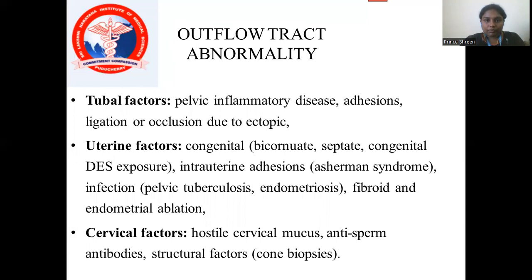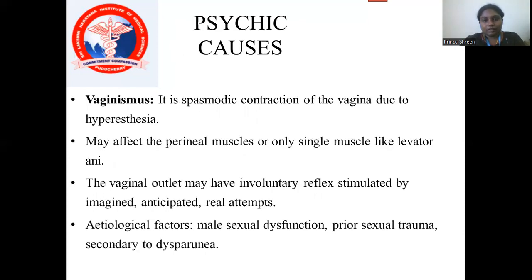What are the outflow tract abnormalities? First is tubal factors, that is pelvic inflammatory disease, adhesions, ligation, and ovulation due to ectopic pregnancy. Next is uterine factors: congenital, that is bicornuate, septate and congenital DES exposure, and in intrauterine there will be Asherman syndrome. Infections like pelvic tuberculosis, and endometriosis, fibroid and endometrial ablation will be seen. In cervical factors there will be hostile cervical mucus and anti-sperm antibodies, and structural factors, that is cervical biopsies will be present.